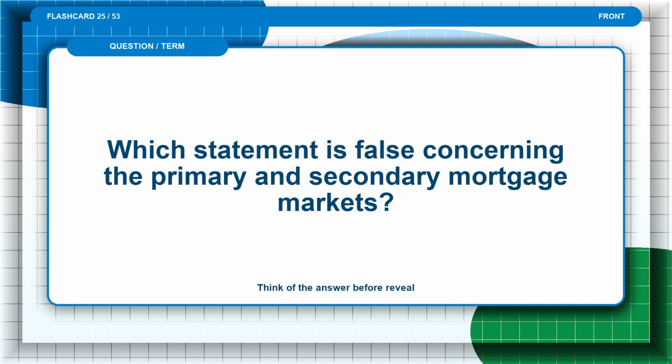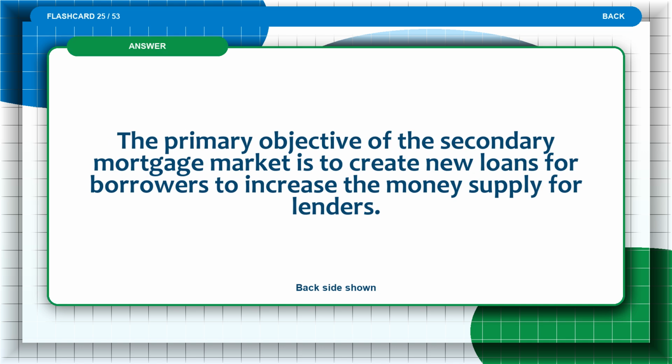Flashcard 25. Which statement is false concerning the primary and secondary mortgage markets? Think of the answer before the reveal. The answer is: the primary objective of the secondary mortgage market is to create new loans for borrowers to increase the money supply for lenders.